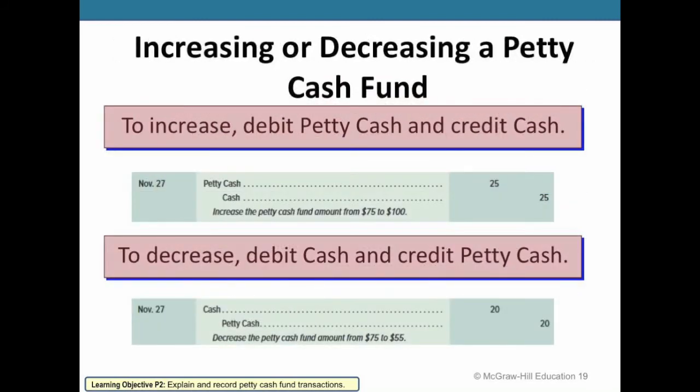If we wanted to increase the amount of petty cash in the petty cash drawer, we would perform a similar transaction as we saw when initially funding it. So we debit petty cash by the amount of the increase, here $25, and credit cash by the amount of the increase, here $25. If we wanted to decrease the amount of the petty cash drawer, we'd do the opposite in terms of the ordering. So we would debit cash by the amount, here $20, and credit petty cash by $20. In this example, what we're doing is taking $20 out of that $75 from the petty cash drawer and putting it back into what we think of as our checking account.